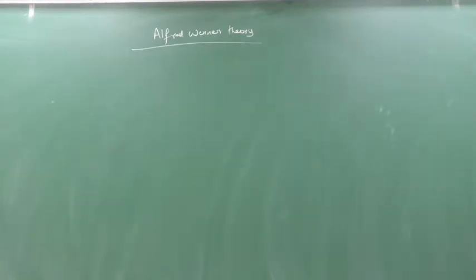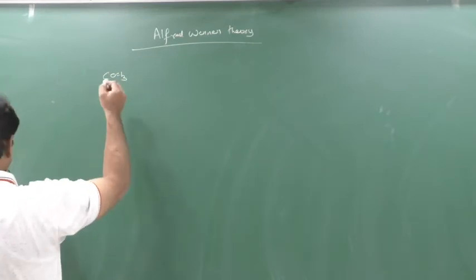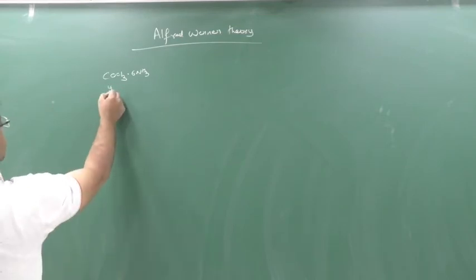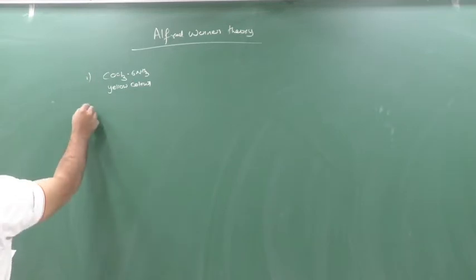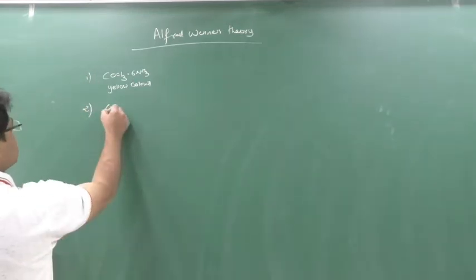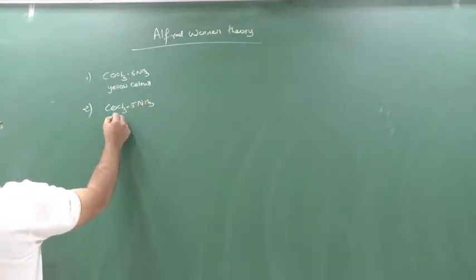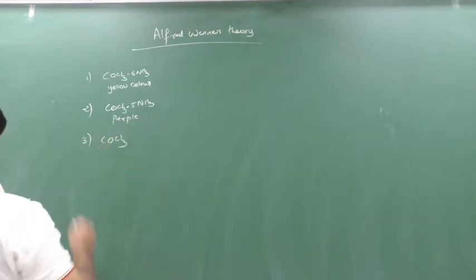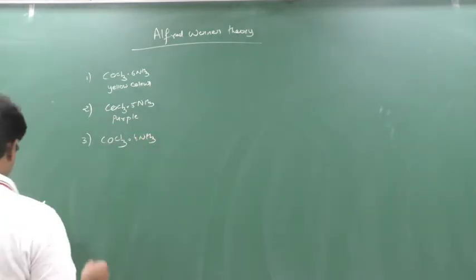Alfred Werner took certain compounds. The first compound he took was CoCl3 into 6NH3, and this was yellow in color. The second compound he took was CoCl3 into 5NH3. This was purple in color. Third, he took CoCl3 into 4NH3. It was green in color.